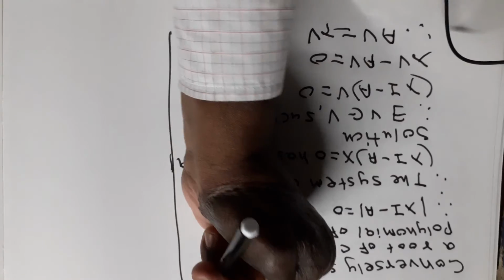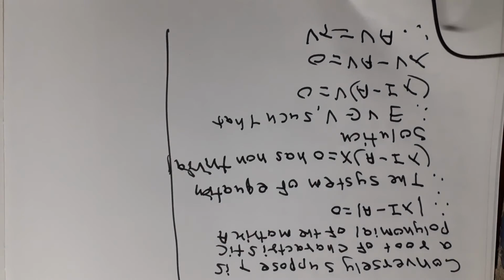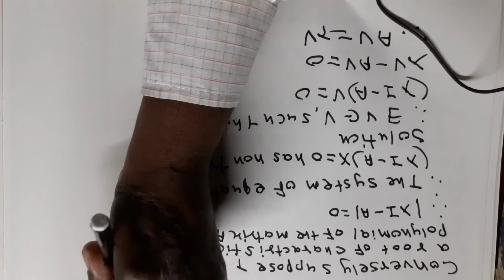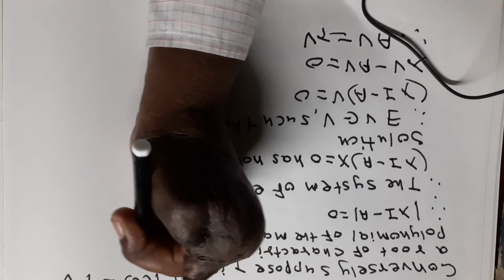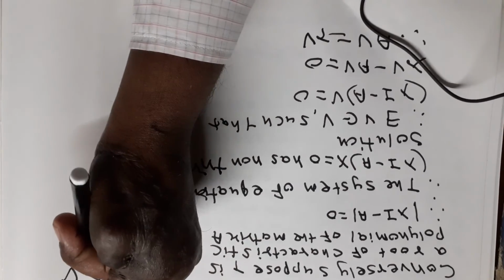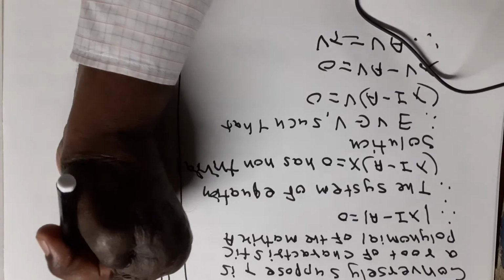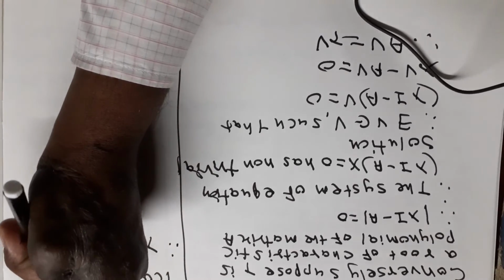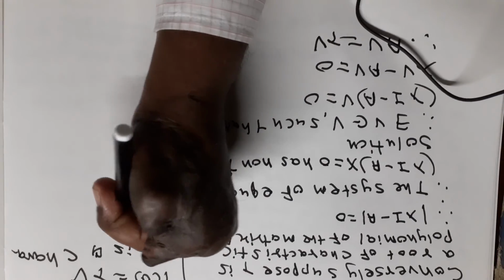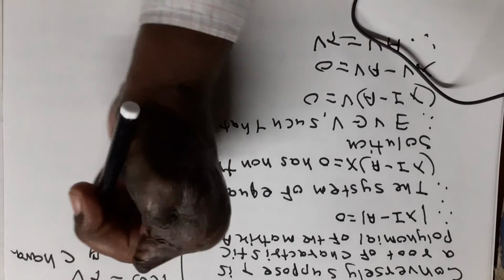Therefore T of v is equal to lambda v. Therefore lambda is a characteristic value of T.